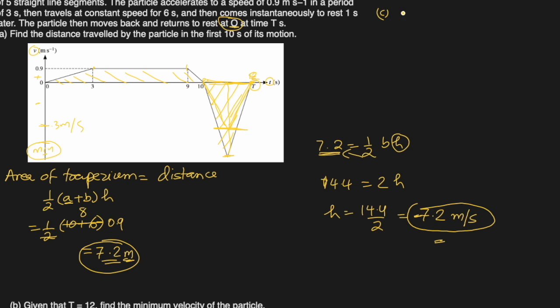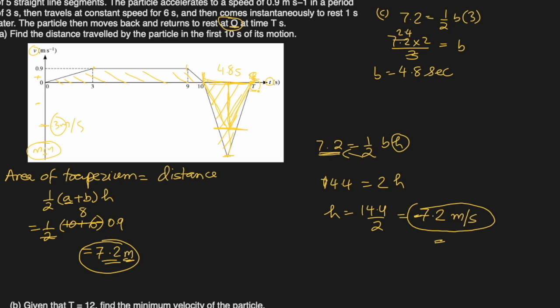So let me do the C part here. 7.2 will be equal to half, and base we don't know this time, and height we know because it is 3 meters per second. So cross multiply, base is equal to 7.2 times 2 divided by 3. 2 multiplied here, 3 divided. So 2.4 times 2, b is equal to 4.8 seconds. From here to here is the 4.8 second base, right?